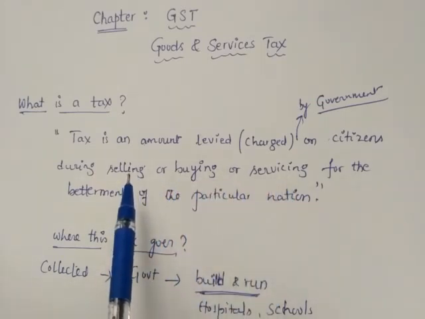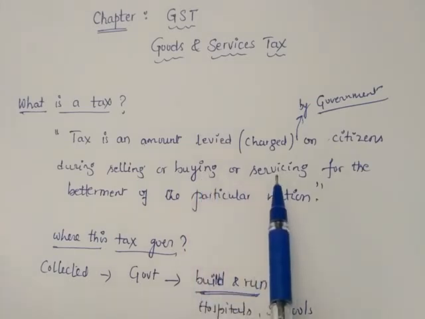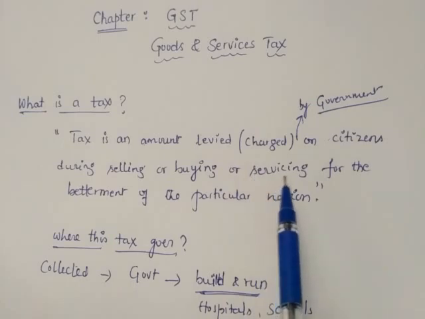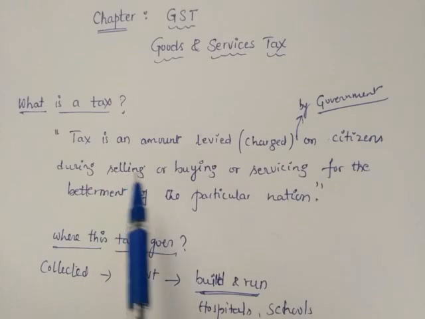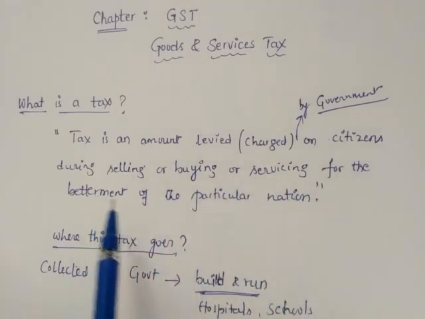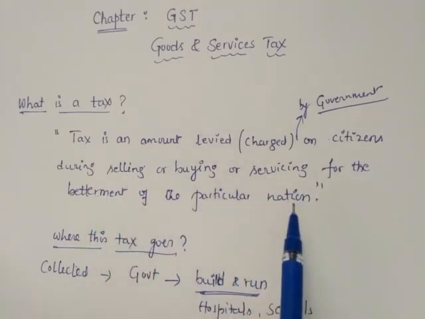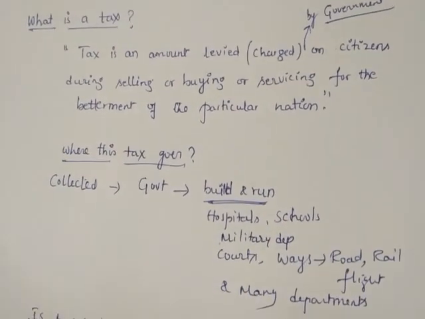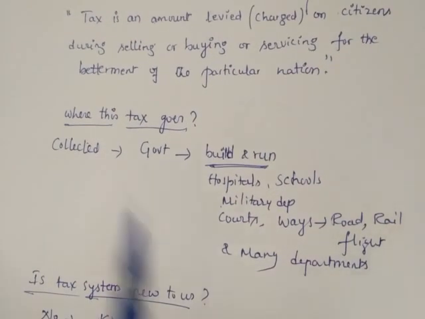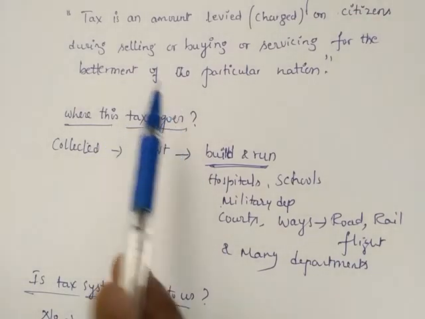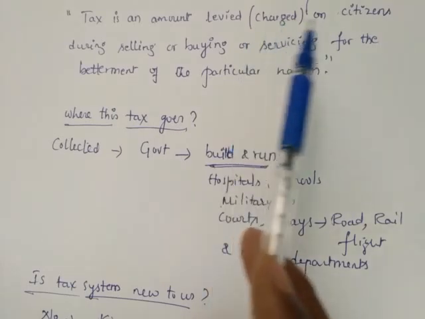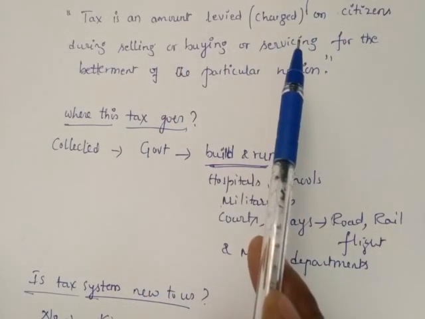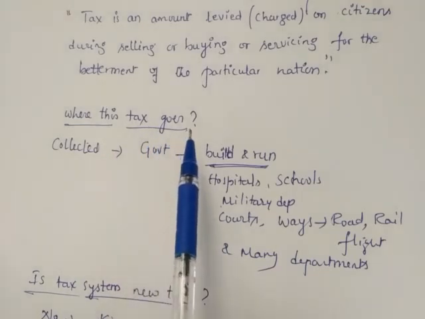If you are selling something, or if you are buying something, or if you are serviced by something like the insurance sector or a hospital, this amount that is collected by the government during selling, buying and servicing, they are using for the betterment of the nation. The next question, where does this tax go? The whole amount collected by the government, I mean they are charging on citizens during selling, buying and servicing. Where does this tax amount go?